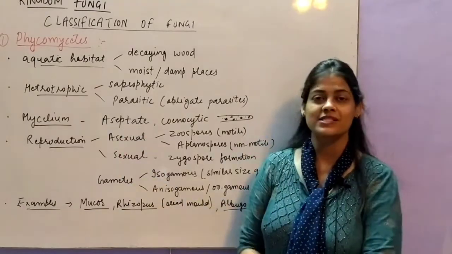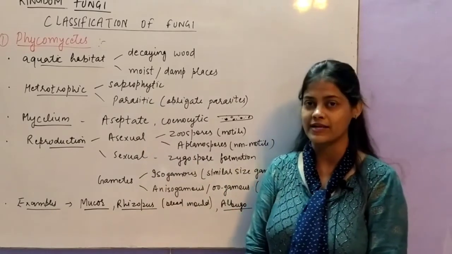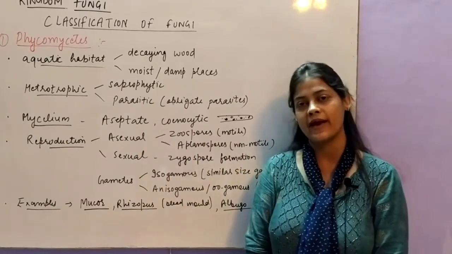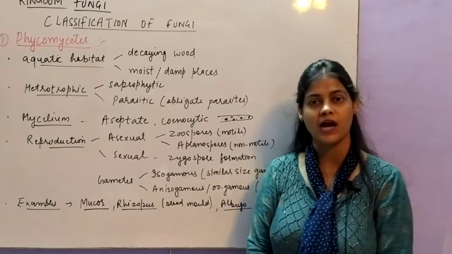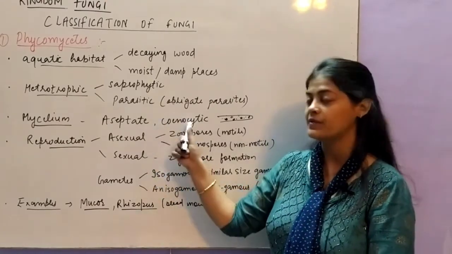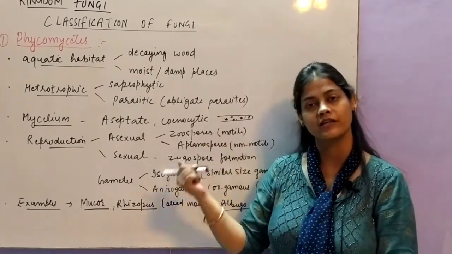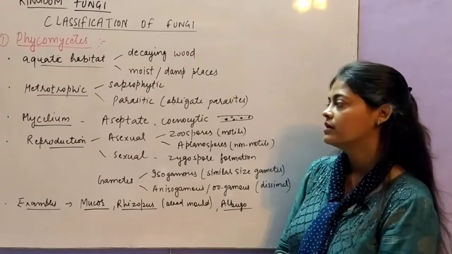Mode of nutrition is heterotrophic. It can be either saprotrophic, saprophytic or parasitic. They act as obligate parasites found on plants. Next, the structure: the mycelium is aseptate and coenocytic, means the multinucleated condition with a single cytoplasm.